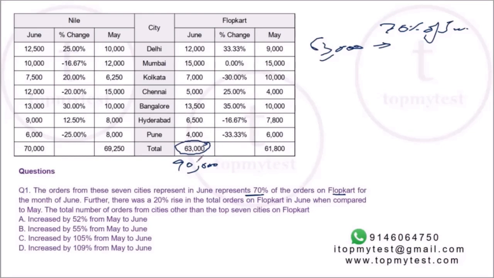Okay, so the non-top 7 cities. These are the top 7 cities, which is 63,000. Total is 90,000, which means the other cities will be 90 minus 63, which is 27,000. Now, what does the second part say?